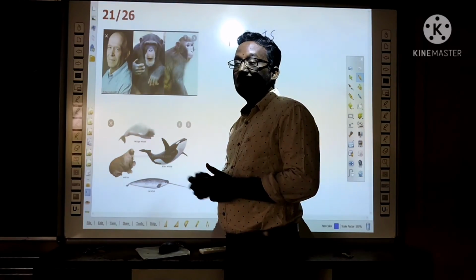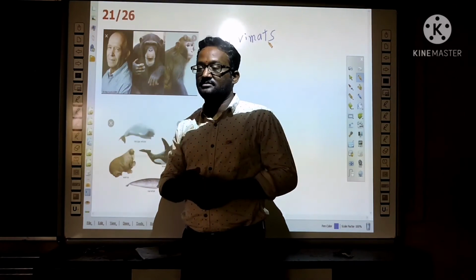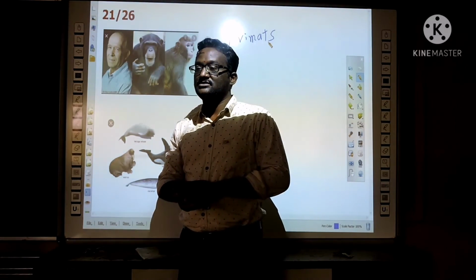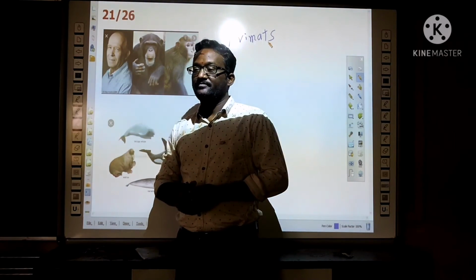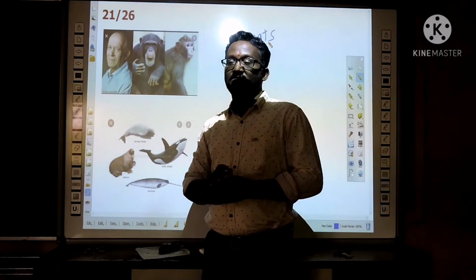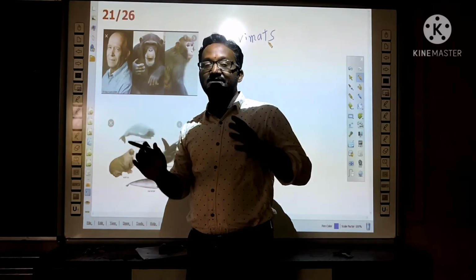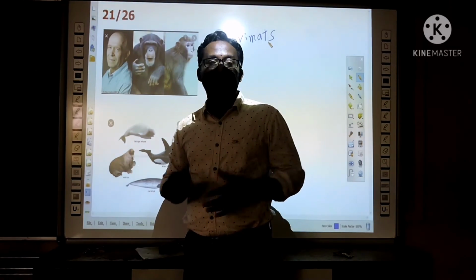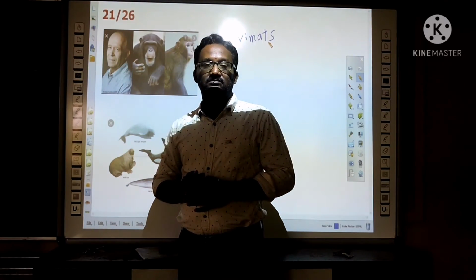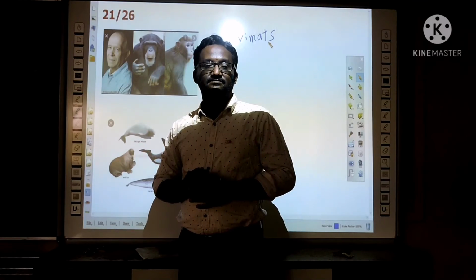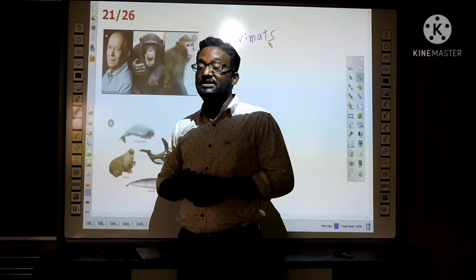So primates, the limbs are highly developed. It means the 4 limbs. We walk on the hind limbs. We use the 4 limbs for various purposes. Highly intelligent animals. The nervous system is highly developed. They are intelligent. That means reasoning, language, analytical thinking, measuring and calculating the distance. So this kind of features are present.